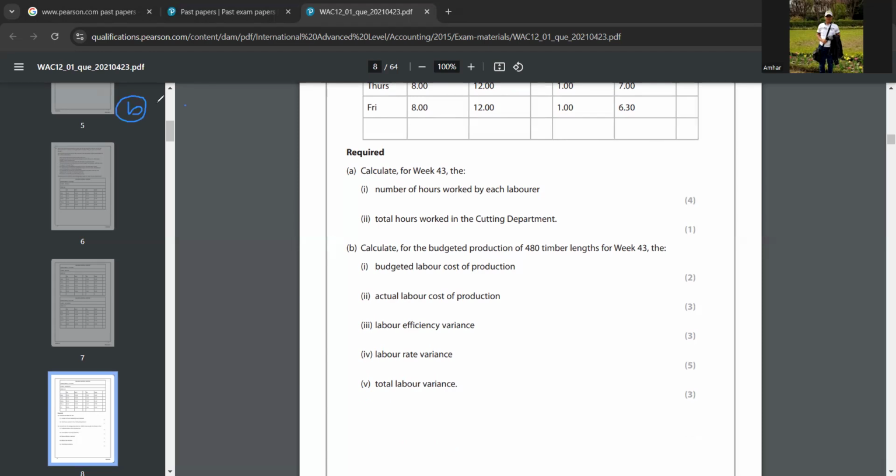£1,536. Yes, correct. So you understood that part, right? Yeah. Okay, now B part, second one: they are telling you the actual labor cost of production. So now you have to calculate the actual labor cost. First one we did the budgeted. So when you are calculating the actual labor cost, you have to take the overtime hours also, right? Yeah.